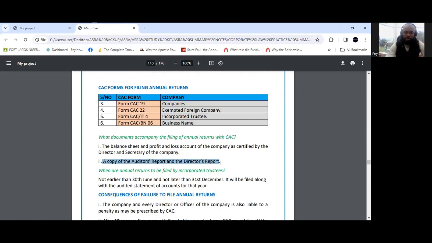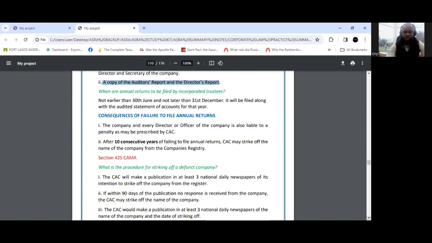Now, what happens where a company fails to make this filing with the CAC as expected within 42 days of the annual general meeting? One of the consequences of failing to file the annual returns is that the company and every director of the company is going to be liable to a penalty as prescribed by CAC. And if this has gone on for 10 consecutive years, then CAC may proceed to strike off the name of the company from the company's registry.